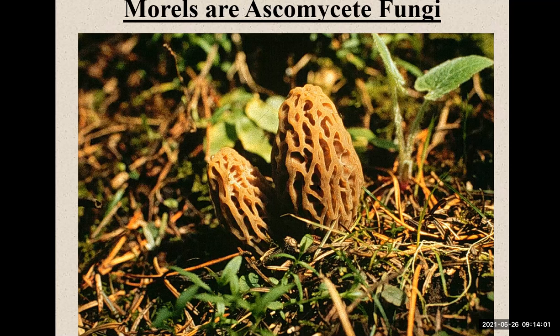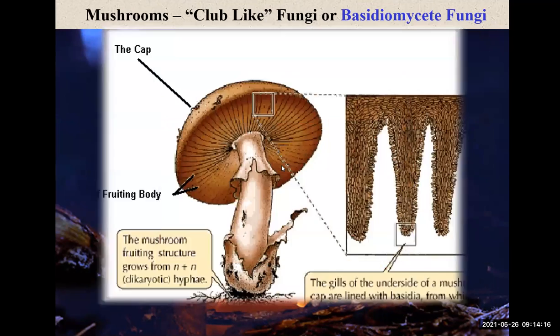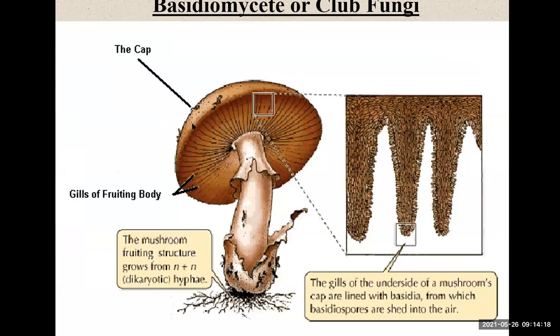Morels, okay? These are also found going outside in the forest. And look at this, the club-like fungi or Basidiomycete fungi. You can see here it has the cap and the gills, which are like the gills of a fish.